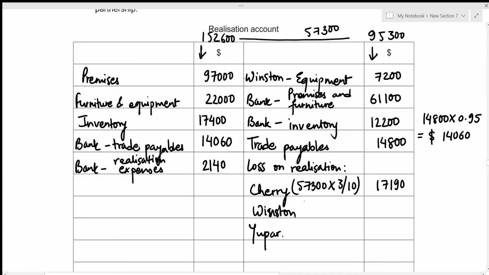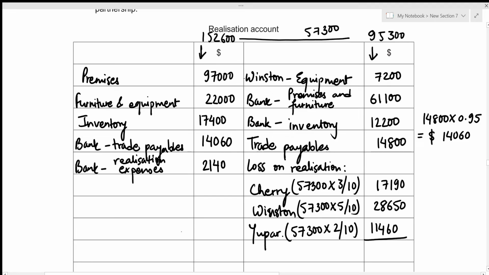For Winston, that's going to be 57,300 into 5 by 10. This gives the loss on realization for Winston to be 28,650. Now finally for Upar, that's going to be 57,300 into 2 by 10. This gives the loss on realization for Upar to be 11,460.